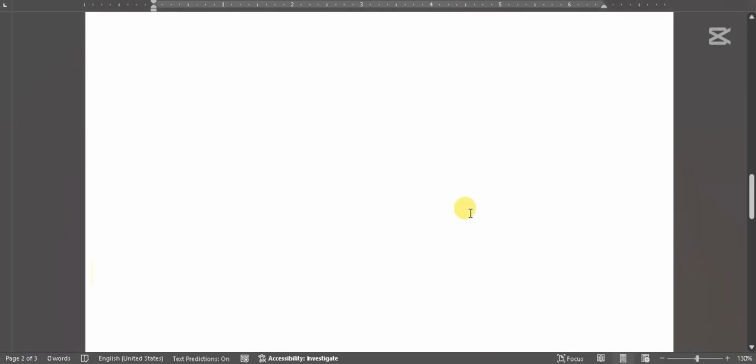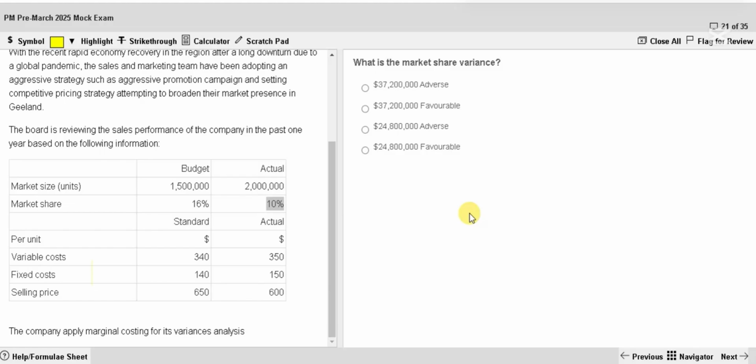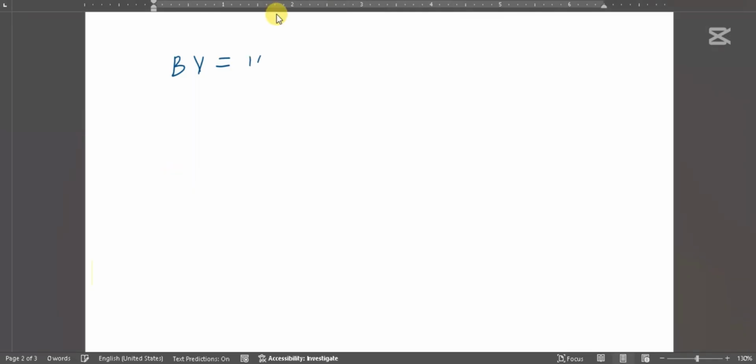Before that, let me say original budgeted volume. This is the original budgeted volume: 1.5 million into 16%. That is 240,000, the company's budgeted volume. Revised budgeted volume: why are they revising it?